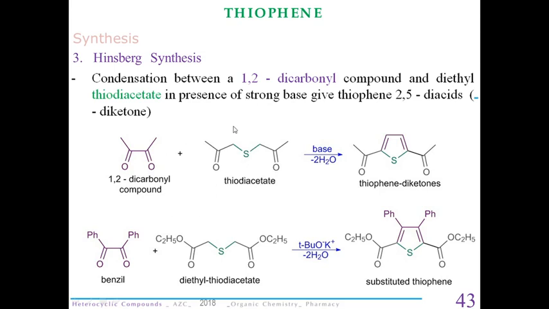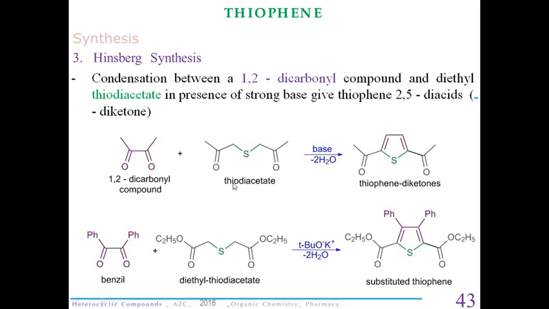From the color scheme, you can clearly see that these two oxygen atoms are involved in condensation. Sorry, here we have two hydrogen atoms attached to the carbon present next to the sulfur atom. So the two hydrogens from here and one oxygen atom of the dicarbonyl compound are lost, and the remaining carbon atoms are involved in forming this ring structure here. From the color scheme, you can identify which part is where.